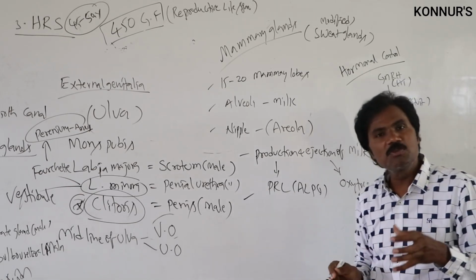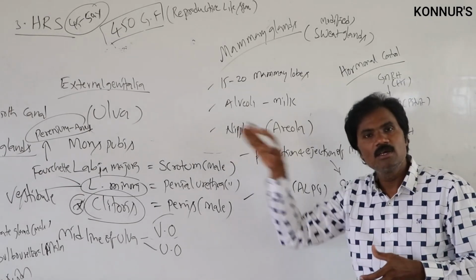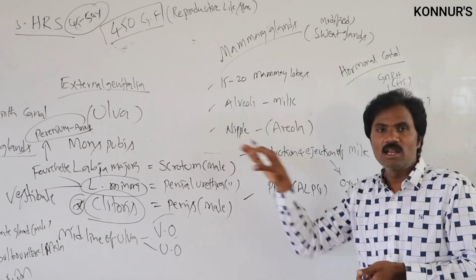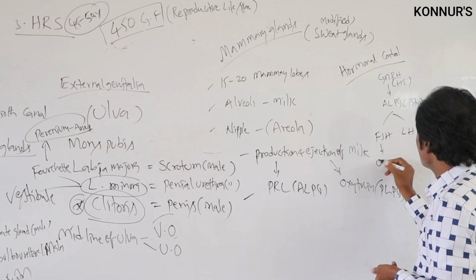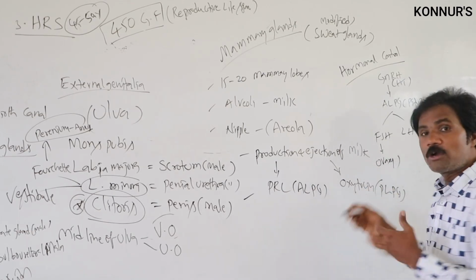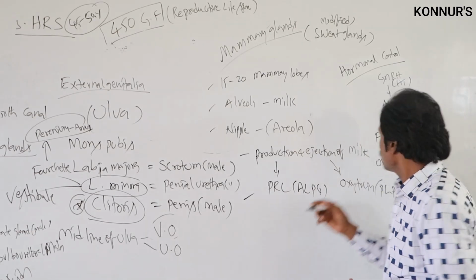Follicle stimulating hormone acts on the ovary for the production of egg cells or secondary oocytes, the female gametes.